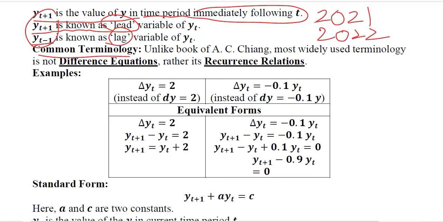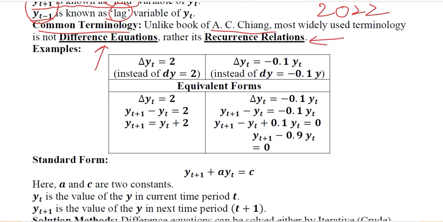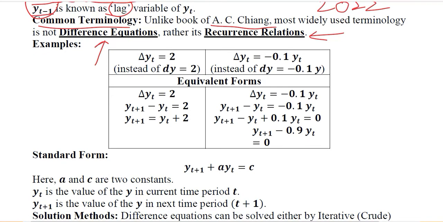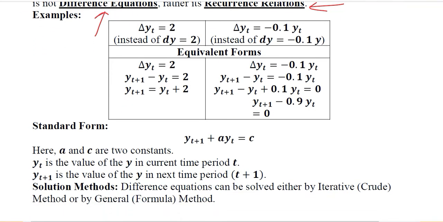Common terminologies in Alpha C. Chiang's book are termed as difference equations, whereas commonly they are termed as recurrence relations. So both of them are equivalent. We can see either of these terms when we study this kind of equations. Now a couple of examples of such equations.